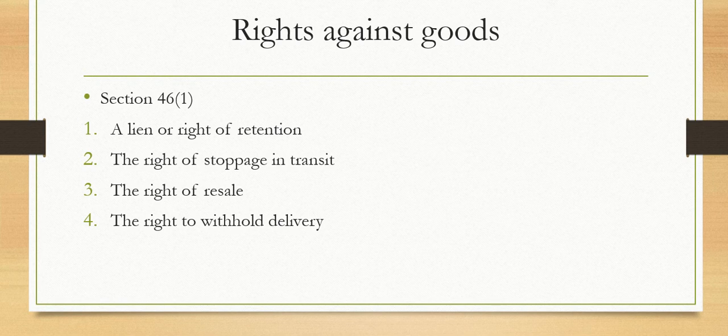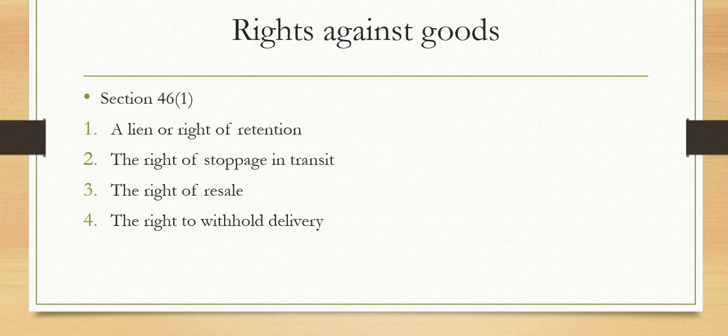The right of stoppage in transit is a right of stopping the goods in transit after the unpaid seller has parted with the possession of the goods. The unpaid seller may exercise his right of stoppage in transit either by taking actual possession of the goods or by giving notice of his claim to the carrier or other bailee in whose possession the goods are. So according to the sections, he can stop the goods when the buyer becomes insolvent, or when the goods are in movement from the seller to the buyer.